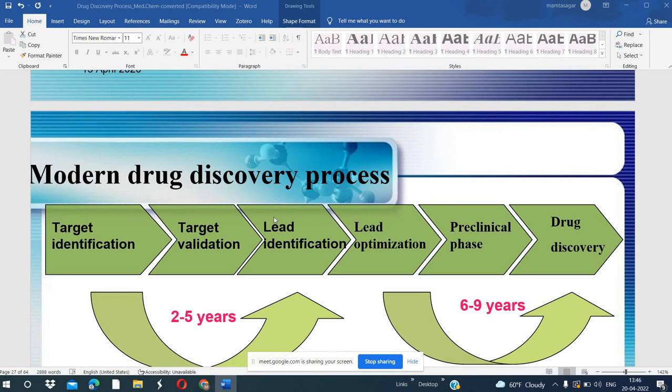So the first step is target identification. Target means that for which we are designing the drug. It means we should have the protein of the pathogen. We should have the target molecule for which we are designing the drug. Then we test the new drug against the target. According to the target, we design the drug. Okay. The first step is target identification.